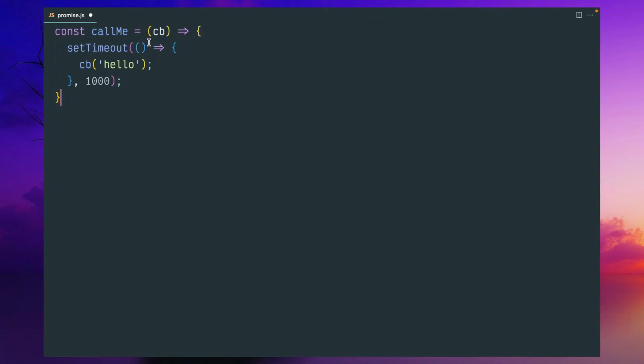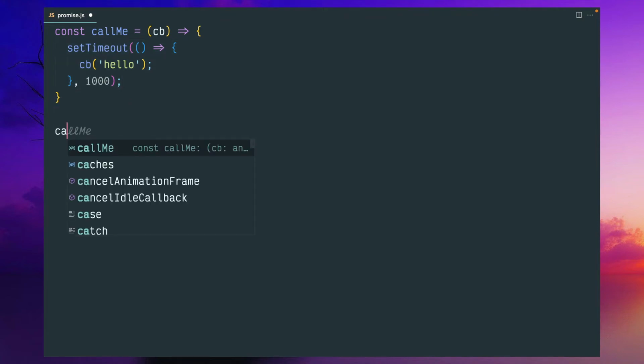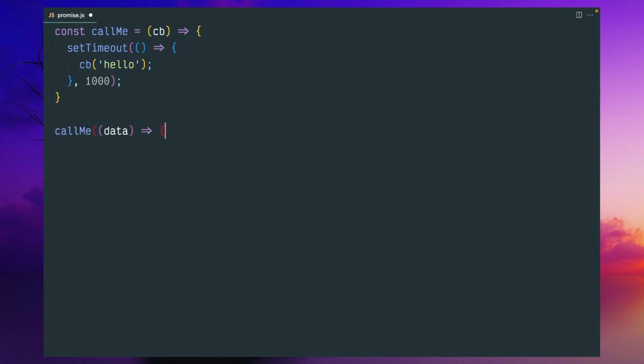So call me function. This callback is a function signature, so that will be passed as an argument. And inside that we can call this callback directly, but here I'm using a timeout, because a callback is usually used in some asynchronous scenario, where we are not expecting the result immediately. So after, let's say, a 1 second or 2 second delay, we get this result. So just to call this callback function, call me with data.